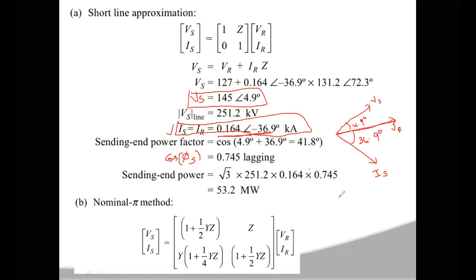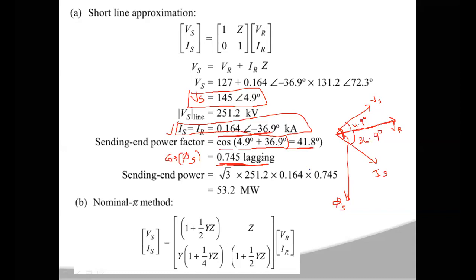Now, what is phi s? Phi s is the angle between Vs and Is, so this total angle is your phi s value. So phi s is equal to 36.9 degrees plus 4.9 degrees, which is equal to 41.8 degrees. So cos phi s is cos 41.8 degrees, which is 0.745 lagging.